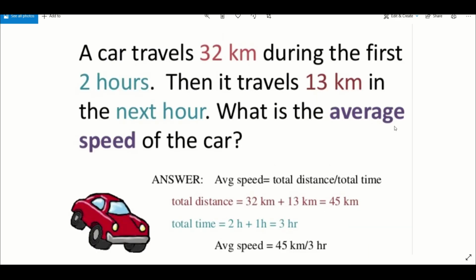See, this is how you find the average speed of the car. The car travels 32 kilometers. Total distance traveled is 32 during the first 2 hours. Then it travels 13 kilometers in the next hour.